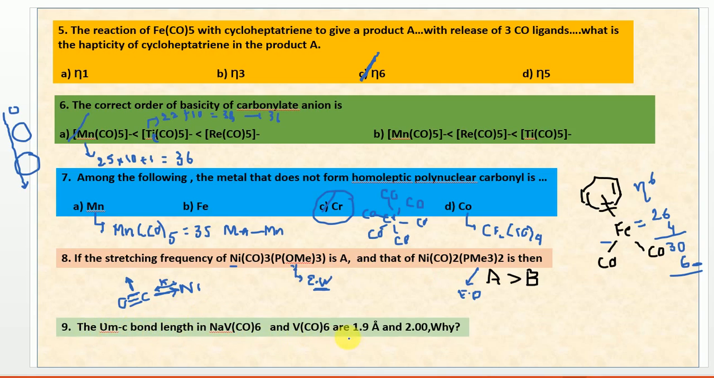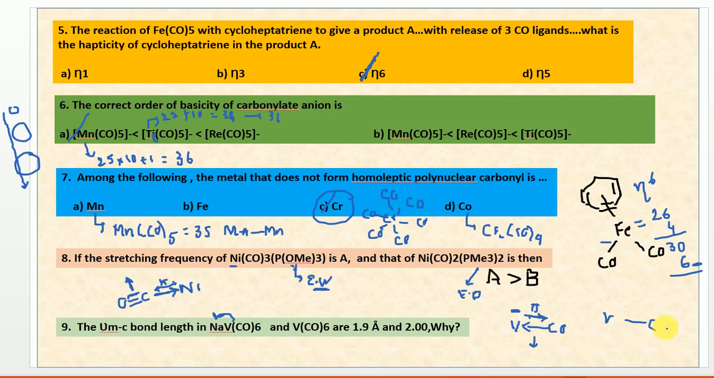Come to the last one, the M-C bond length in Na[V(CO)6] and V(CO)6, given as 1.9 and 2. Come to [V(CO)6]minus. In the case of [V(CO)6]minus, what is happening? The vanadium gains one more extra negative charge when it is combined with sodium. As it has a negative charge, the pi back bonding strength of the metal is very high. So automatically this bond length is going to reduce. Bond order increases, bond length reduces.